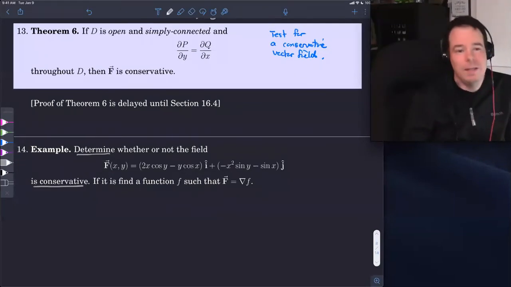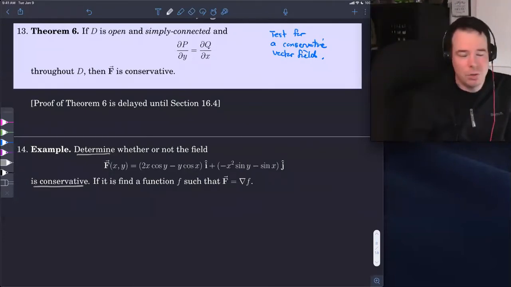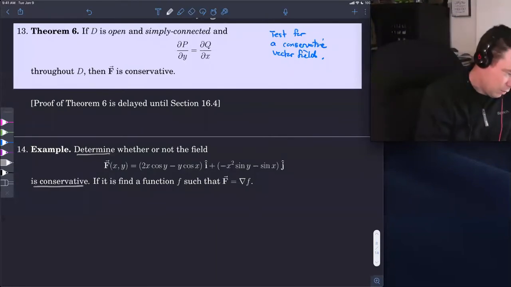But if it isn't conservative to begin with, that sort of leads you down a road that potentially gets you to a dead end. So it would be nice to know if it's conservative before we even bother searching for a potential function. So that's what we're going to do. We're going to test to see if it's conservative before we even bother looking for a potential function.